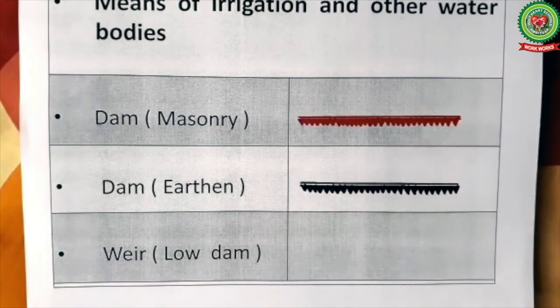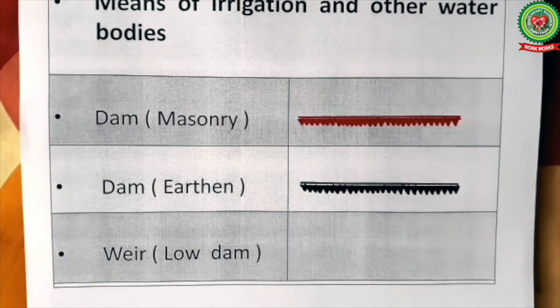A weir or low dam, sometimes we call it as barrage also, is built on the lower course of river, where the river flow very slowly. A weir is built to regulate the flow of water, means to control the flood and for providing water for